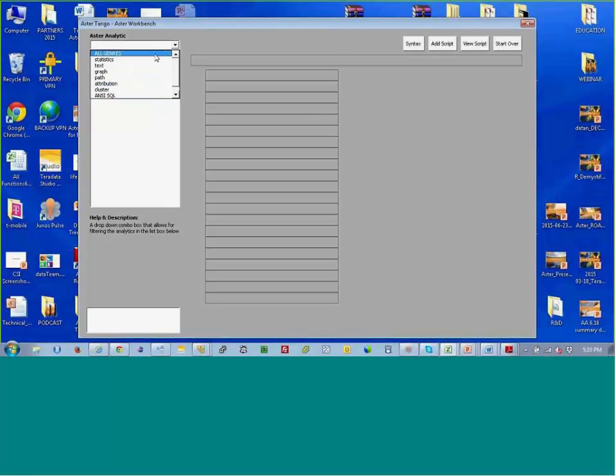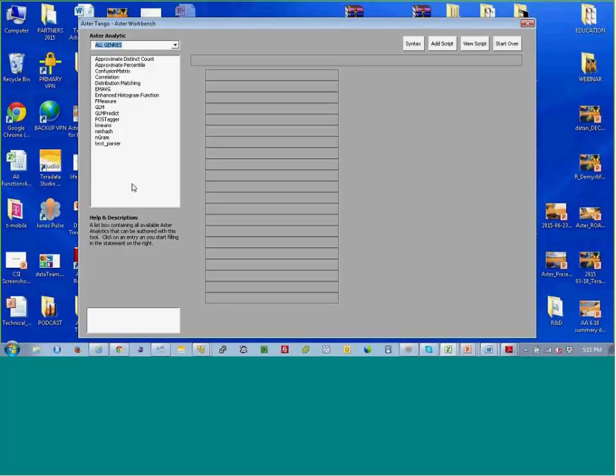Now, I have not had the time to put everything in the actual tool itself, but if you come in here, I just clicked on genres, and you'll see that an alphabetized list of the analytics that are in the system is ready to go. You'll also see this help and description right here. And as you hover over certain areas, you'll see that it changes based on where you are, and it tells you what it does.